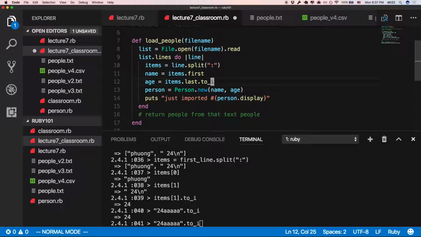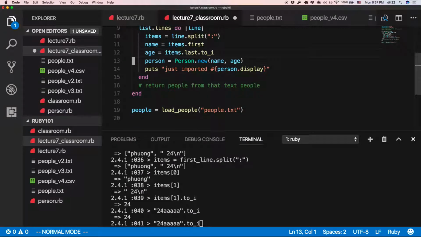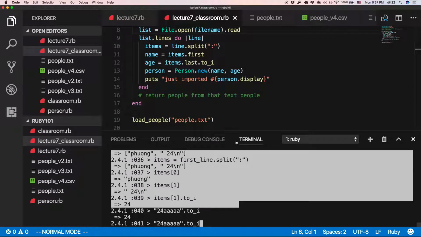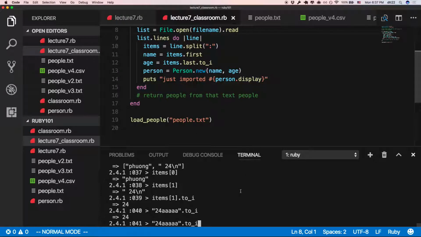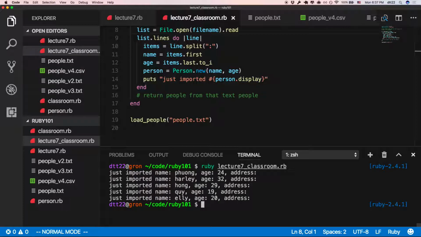Let's try. Alright. I'm going to load people. Look at the code here. No need for this people thing anymore. I load people. Eventually I need to return people here, but I just have a method that says load people. Okay? Are you ready? Just look at the code up there. I'm going to run Ruby Lecture 7 Classroom here. Press enter. Just imported name, Phương 24, Harley 32, Hong 29, Quy and so on, right?